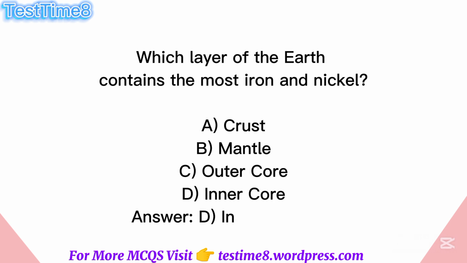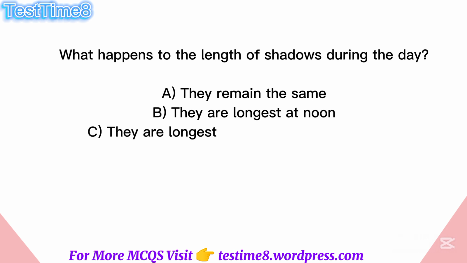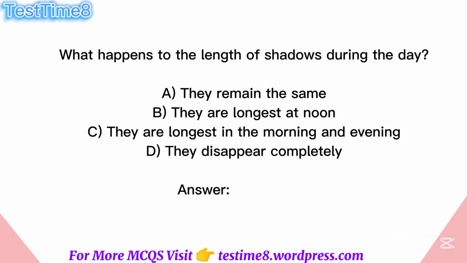Answer: D. Inner core. What happens to the length of shadows during the day? A. They remain the same, B. They are longest at noon, C. They are longest in the morning and evening, D. They disappear completely. Answer: C. They are longest in the morning and evening.